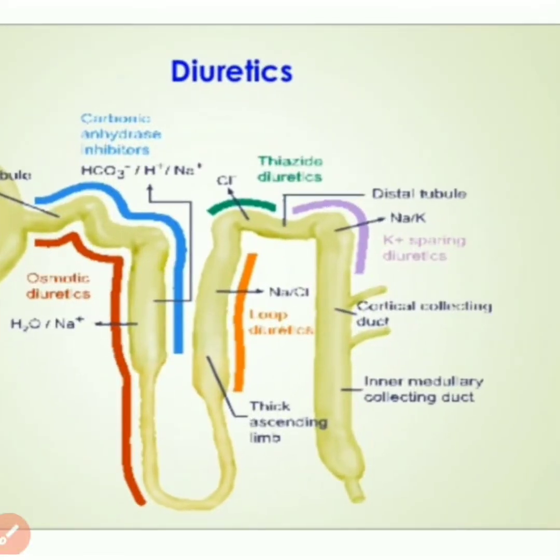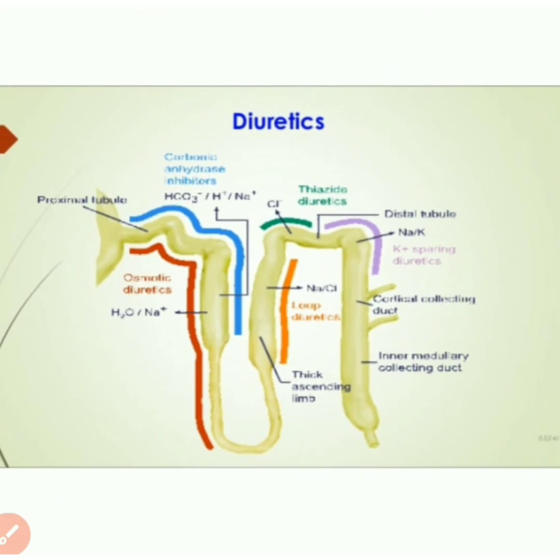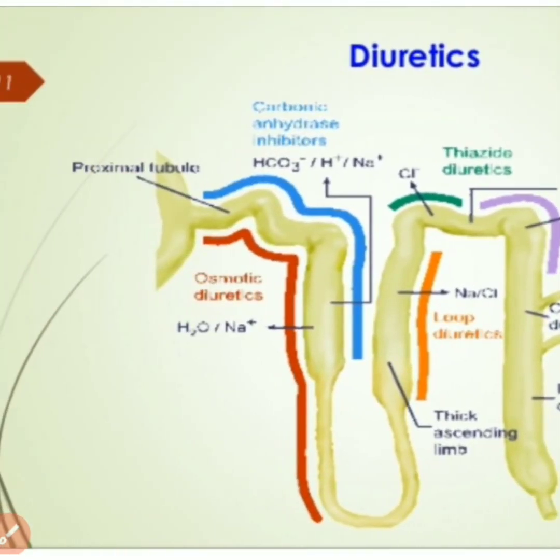Now friends, let us see one diagram, the diagram of the diuretics, where they act on our kidneys and nephrons. You will see the nephron, the proximal tubule, and here osmotic diuretics act, and H2O and Na+ go here.